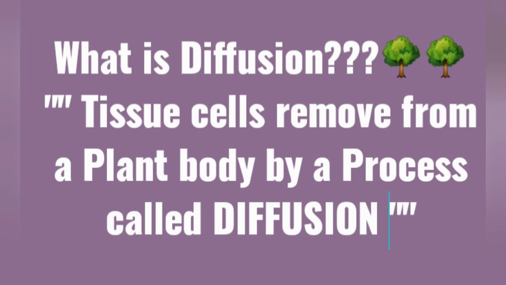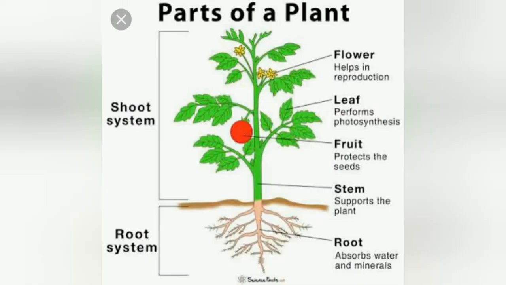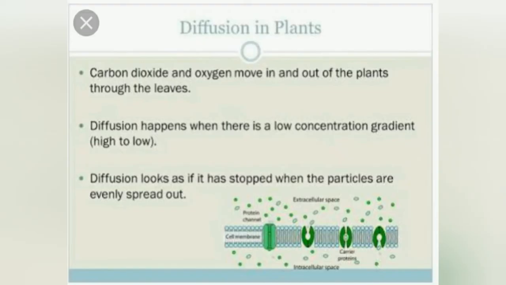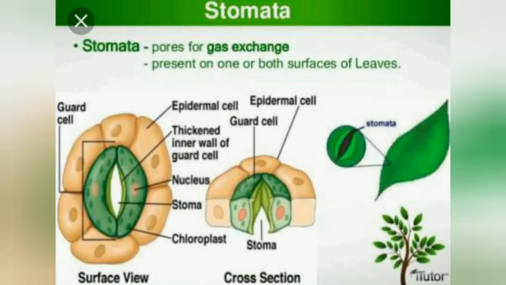In the tissue cells it is removed through diffusion. In leaves and young stems, carbon dioxide escapes through the stomata; it leaves the plant body through stomata.